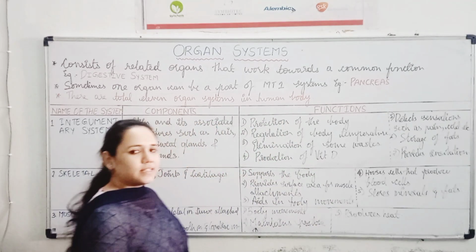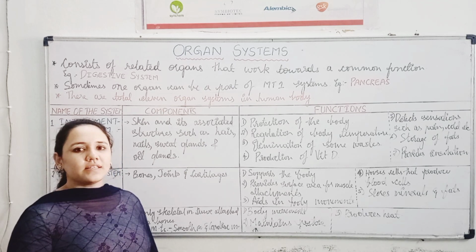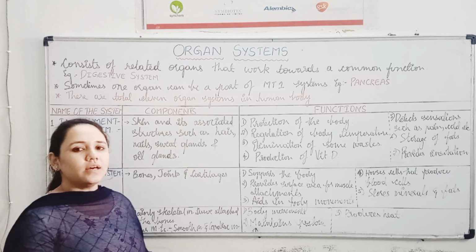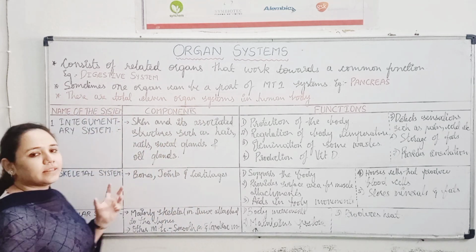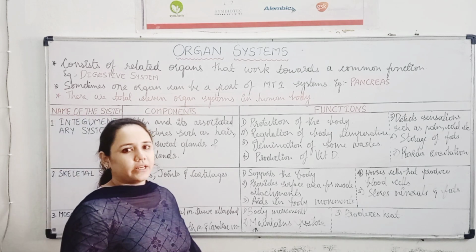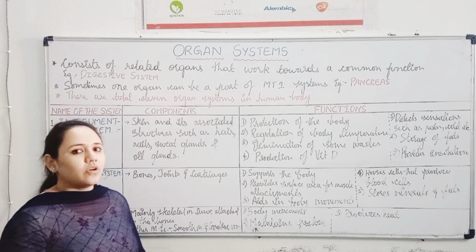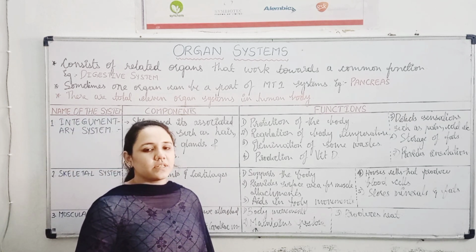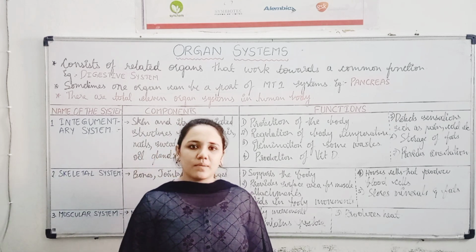So coming to organ systems, in our previous class we have seen that they consist of different organs or tissues that work towards a common function. So organ systems are interrelated to each other. An example is the digestive system. What is the function of the digestive system? The function of the digestive system is to break down the food and also to allow its absorption.